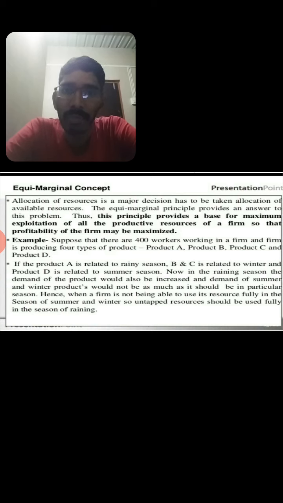That's why when the firm is not able to use the resources fully in the summer and winter seasons, the untapped resources should be used fully in the rainy season.